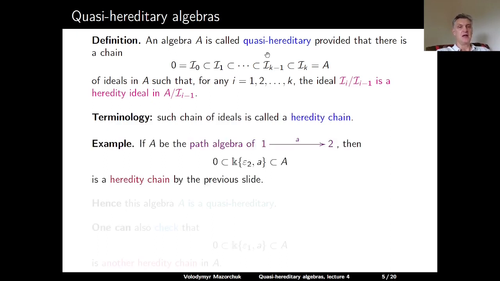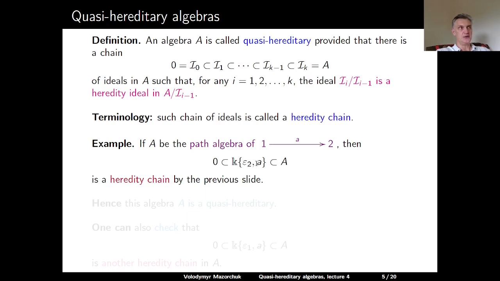For example, consider the path algebra A of the quiver with two vertices 1 and 2 and an arrow a from 1 to 2. Then we have the following chain. We have the 0 ideal, which embeds into the ideal generated by epsilon 2 and a.